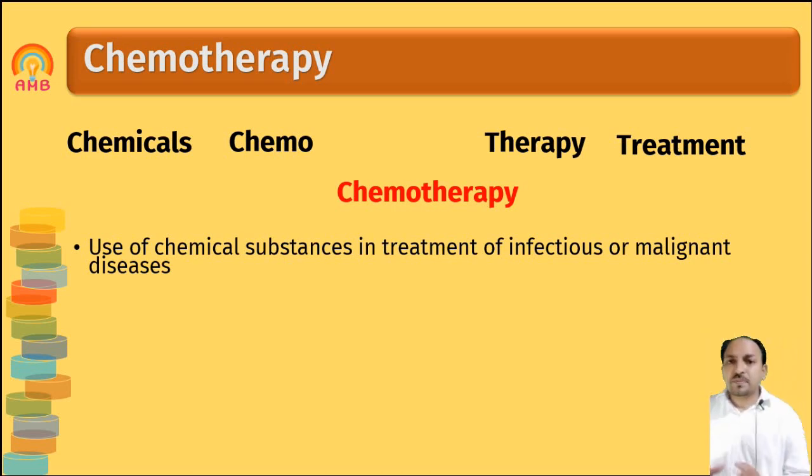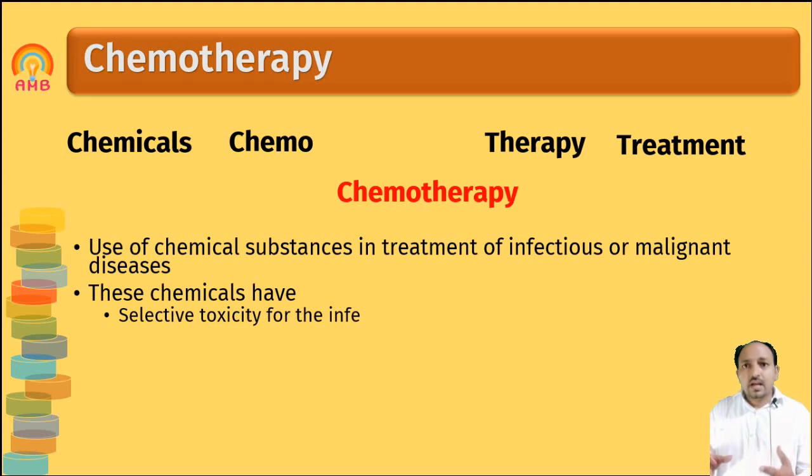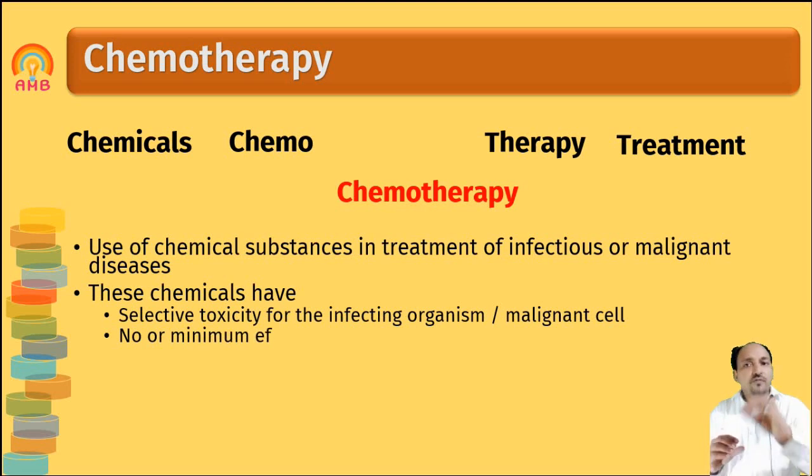These substances have limited toxicity to host cells, but more toxicity for the infectious organism, the infectious cells. So they are toxic to infectious cells and not to the host tissue.